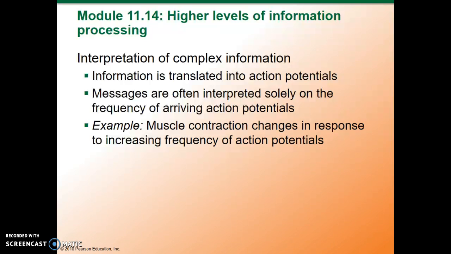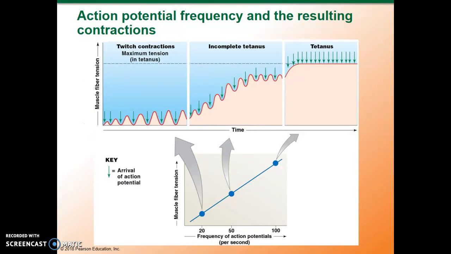So this is an example of just the frequency of the action potential. You can see a twitch. If you look at the graph down below here, where we have frequency of action potential, 20 action potentials per second result in a twitch. 50 action potentials per second result in incomplete tetanus, and 100 action potentials per second result in tetanus.